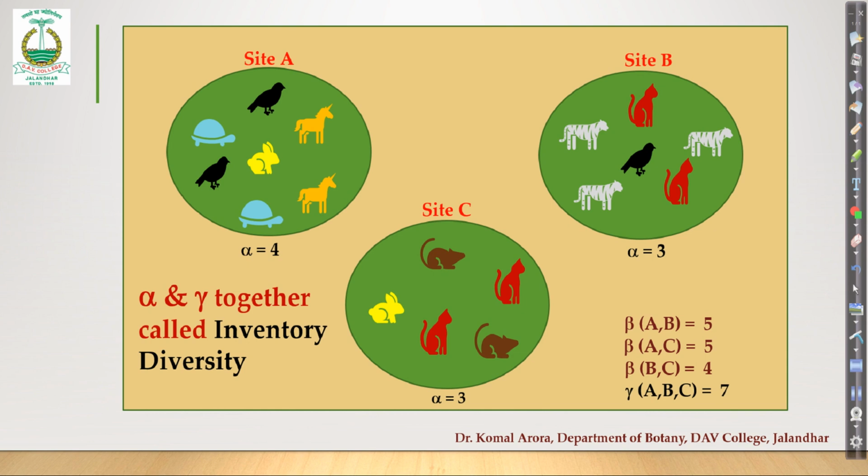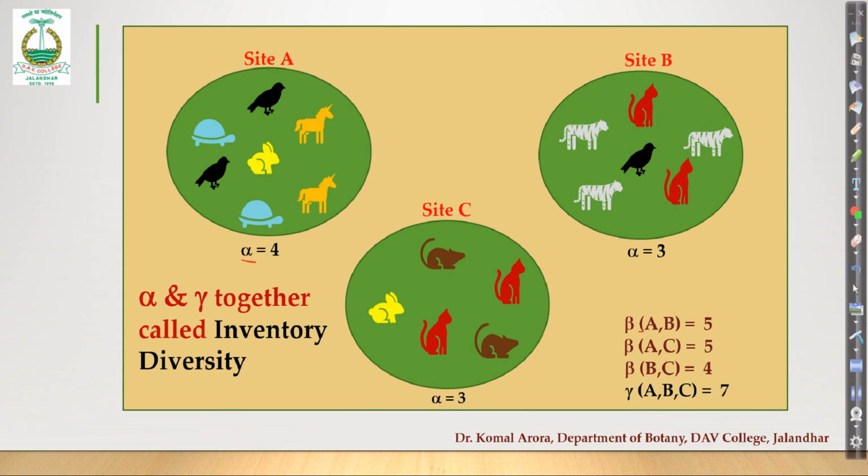This is another example. You have 3 communities, site A, B and C. Now you can simply say what is the species richness? That will be alpha. So here you can see 4 types of species, here it is 3 types of species, here again 3 types of species. So this is alpha. Now what will be beta?